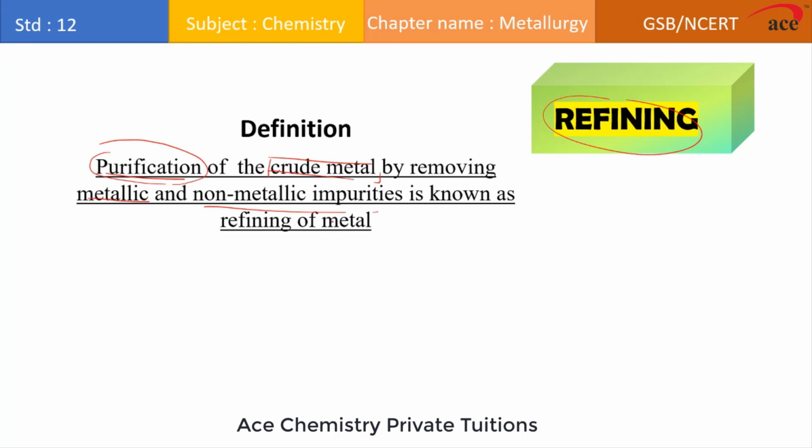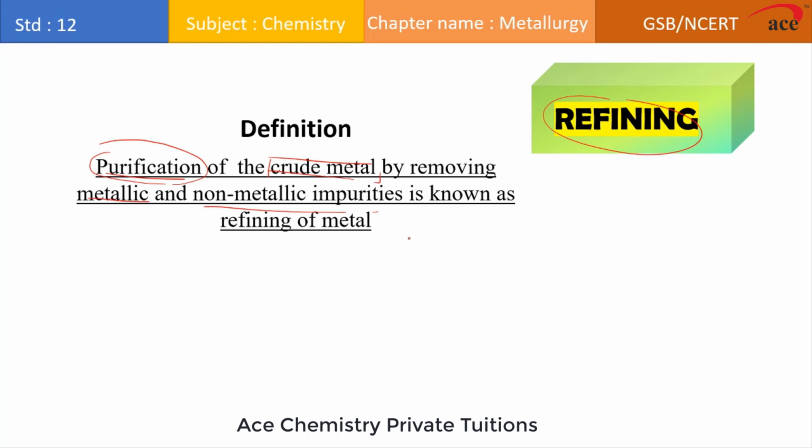Since we know that all the metals are different, the metals which are subjected to extraction will have different properties, and the type of impurities will also be different. So we cannot apply the same method of refining to all the metals. For different metals, we have to apply different methods. Different principles of science are used.